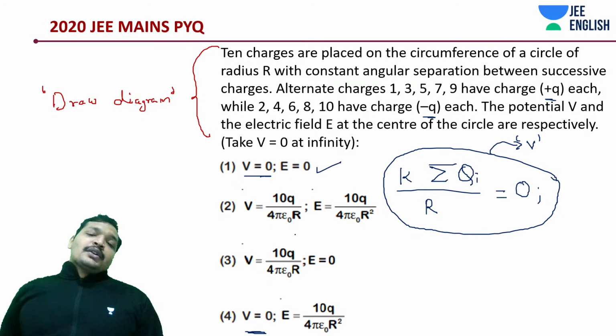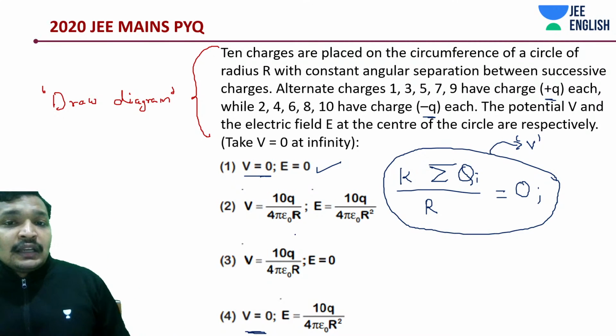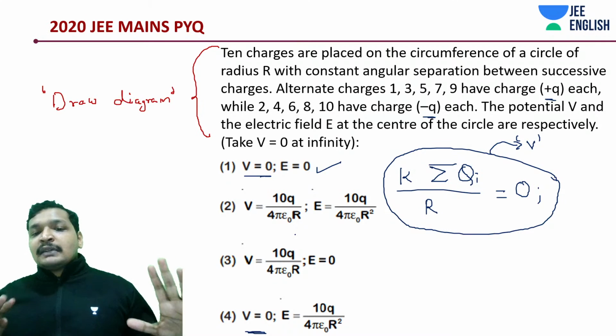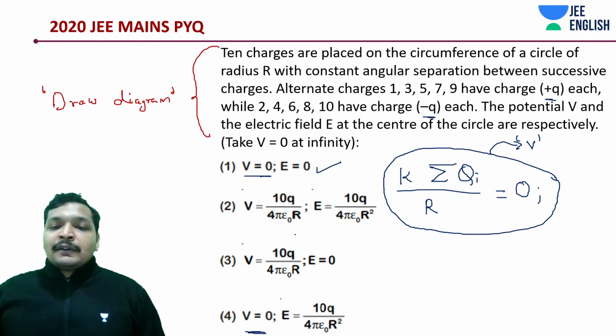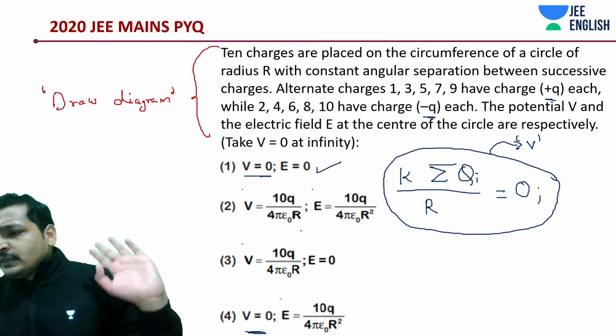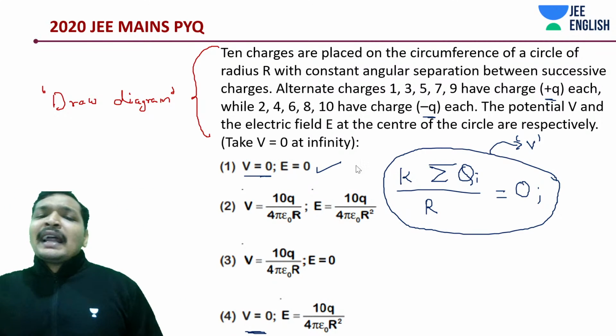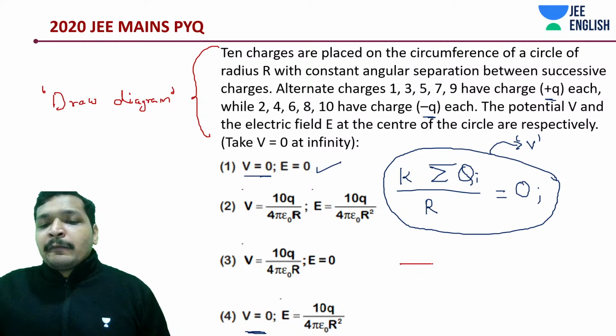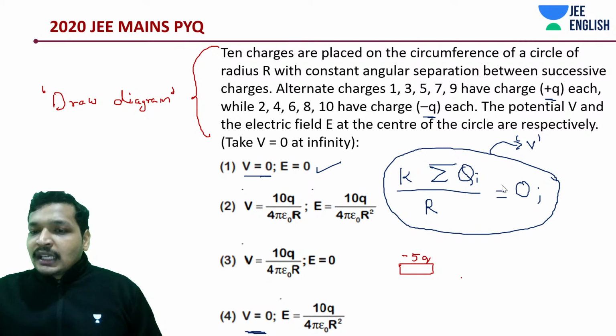Let me ask you another question. Here there are negative charges, and you need to place them in such a manner to get the maximum field. There is a possible arrangement, I'll come to the point. What can be the maximum field? I'll give you a scenario. Say I've placed all the 5 minus Q charges over here. This is not the case though. I'm talking about the maximum case.